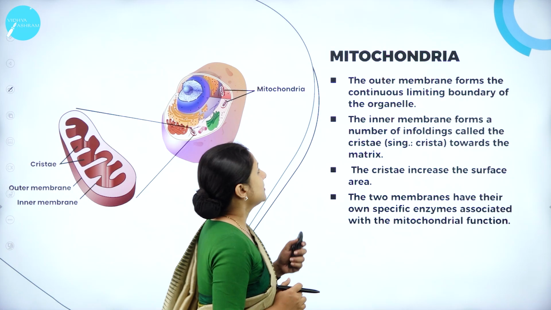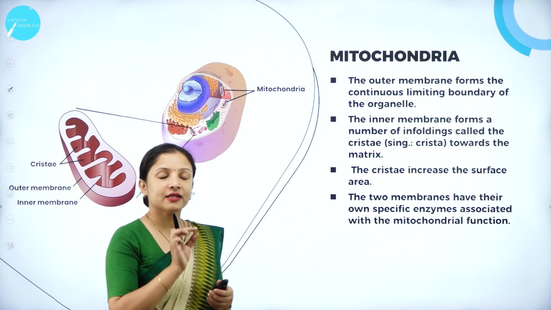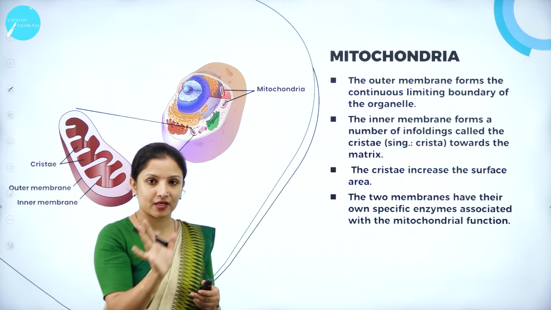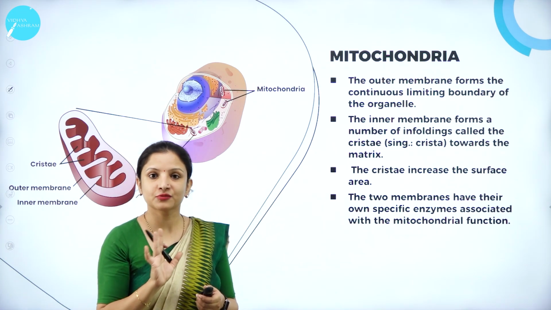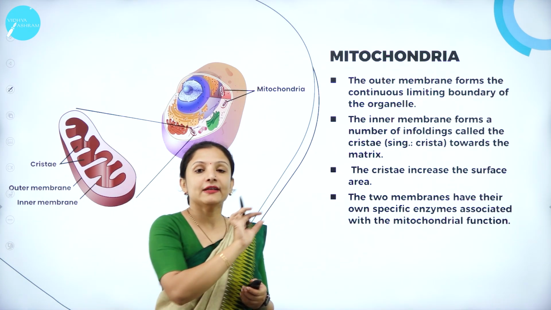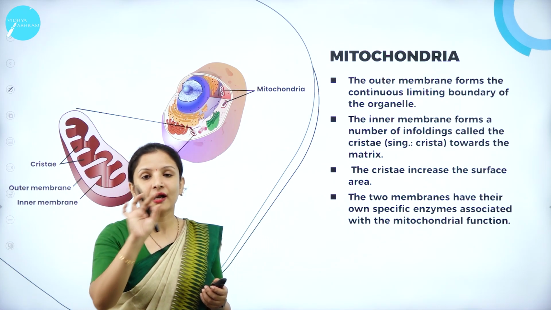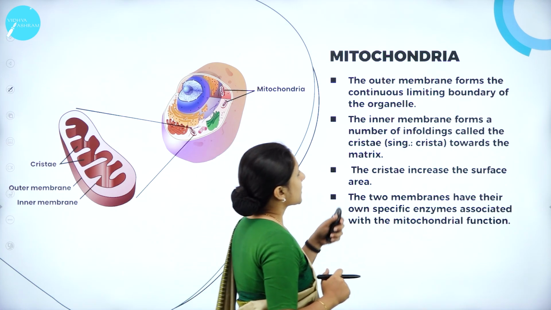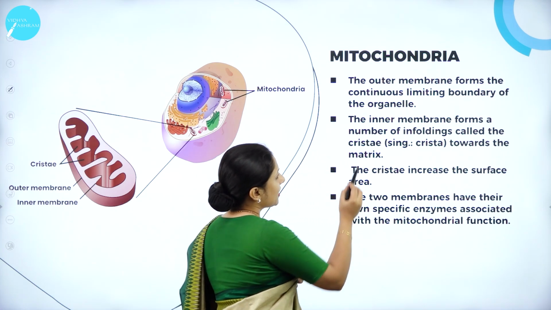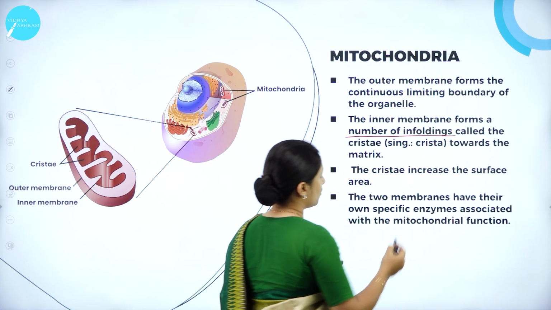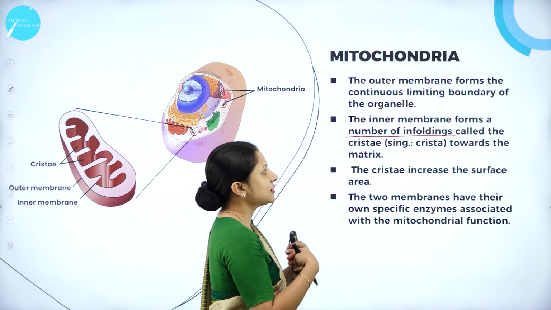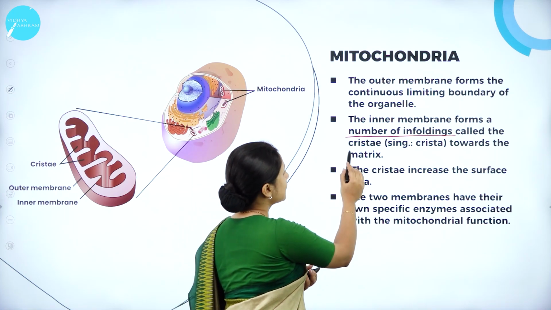Moving further, the outer membrane is continuous throughout the mitochondria because there are no breakages or foldings in the outer membrane. Therefore, it acts as a protective shield continuously throughout the mitochondria, whereas the inner membrane forms a number of infoldings towards the matrix, and those foldings are called cristae.